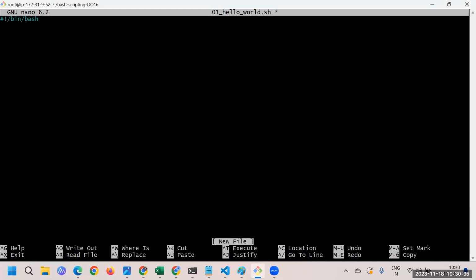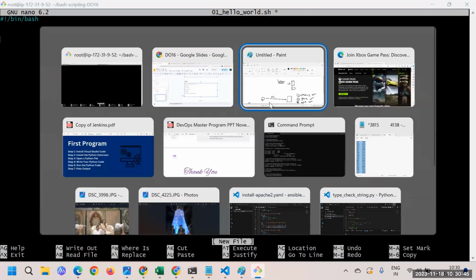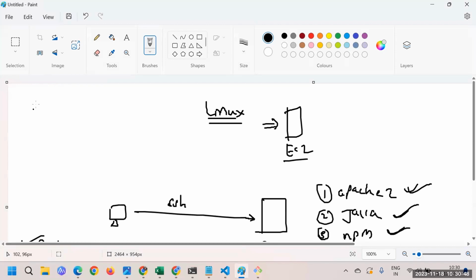All right. So here we have this first character, the hash, exclamation mark, and /bin/bash. And what is this? This particular thing, the hash, exclamation mark and then /bin/bash, is going to be the very first line in each program. In each bash script, this is gonna be the very first line.